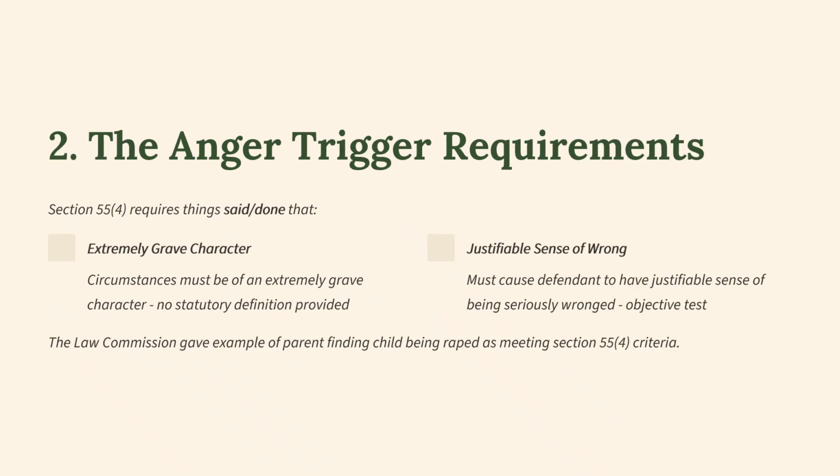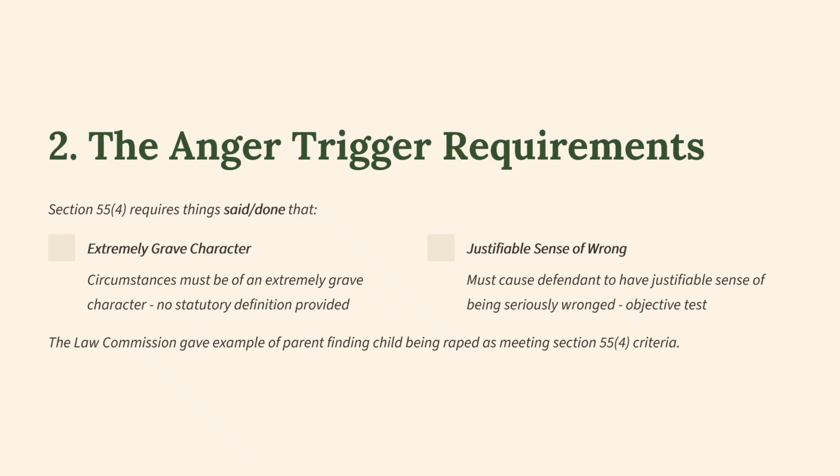The anger trigger requirement. This is the second trigger. Section 55.4 requires things said or done that are of an extremely grave character. Circumstances must be of an extremely grave character, and there's no statutory definition of that. And there needs to be this issue of justifiable sense of being wronged. So it must cause the defendant to have a justifiable sense of being seriously wronged, and that's an objective test.